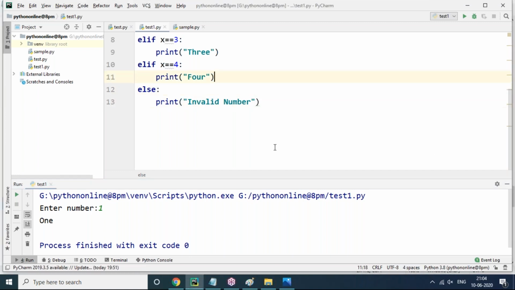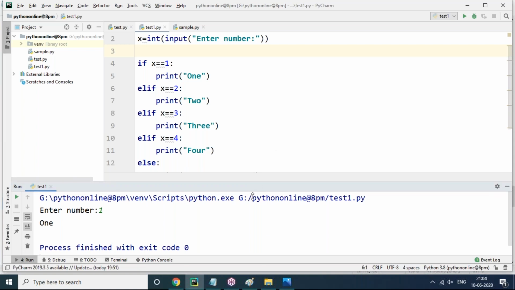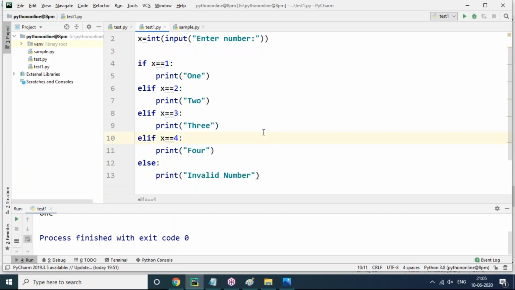So the main purpose of elif is, yes, we can write multiple conditions, no problem. But my requirement is, if one of the conditions is true, then the remaining conditions I don't need to check. It's not required also. That's the case where we can use the elif keyword here.